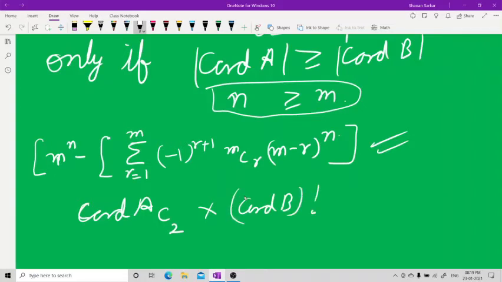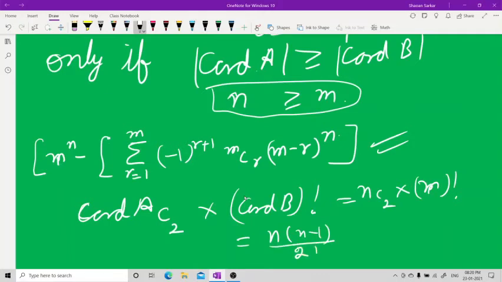I'm telling you this way. What is cardinality of A? It is n. So nC2 into m factorial. This will also give the correct answer. nC2 is nothing but n into (n minus 1) upon 2 factorial. 2 factorial is 2. So n into (n minus 1) by 2, into m factorial. This also will give me the correct answer. So this will be the number of onto functions.